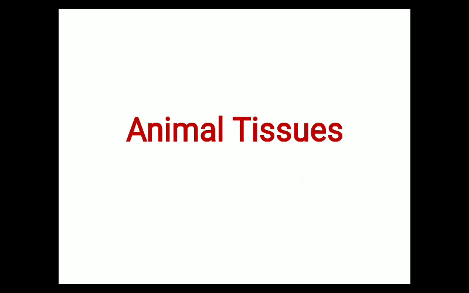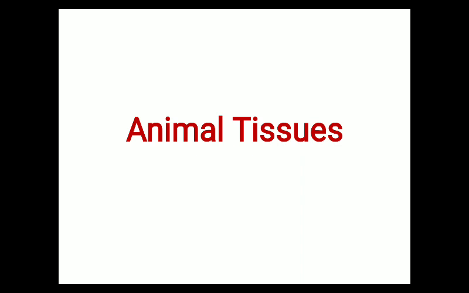and a group of organs will combine together and perform a particular function in our body, which is known as an organ system. For example, digestive system, circulatory system, respiratory system, and many such organ systems remain present in one individual organism. So in this video, we will focus upon the animal tissue.